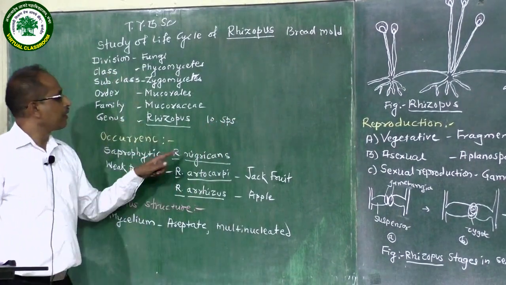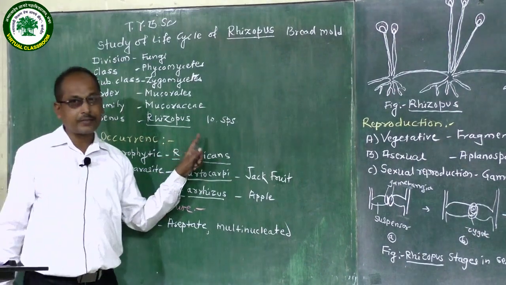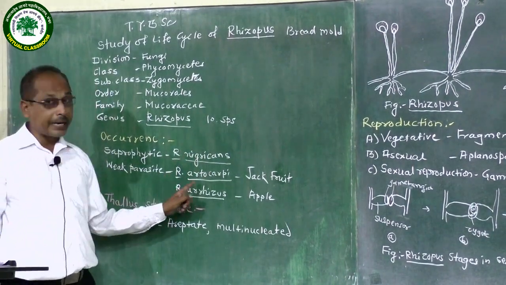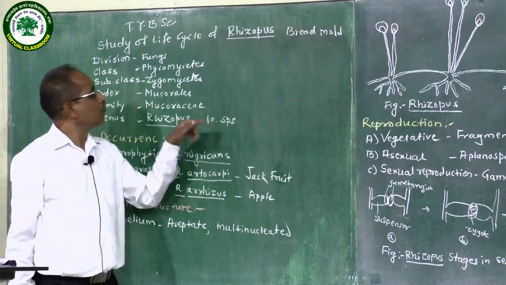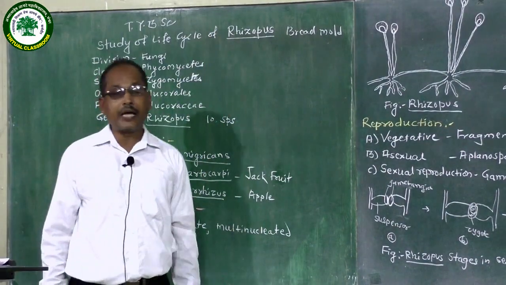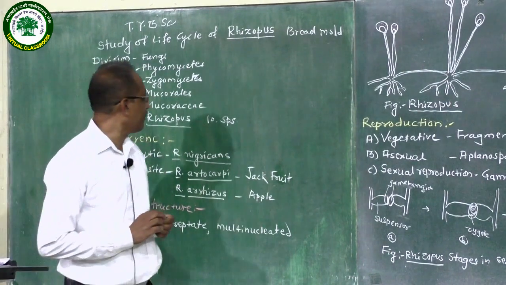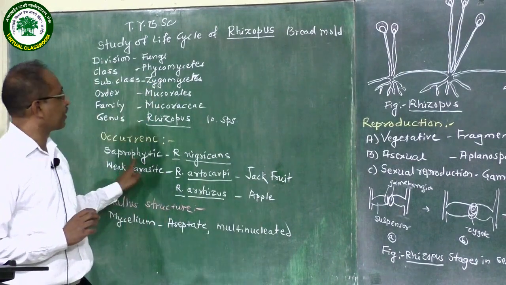Among them are Rhizopus nigricans, Rhizopus arrhizus, and Rhizopus oryzae. Most species of Rhizopus are saprophytic. Saprophytic means they grow on dead decaying organic matter.